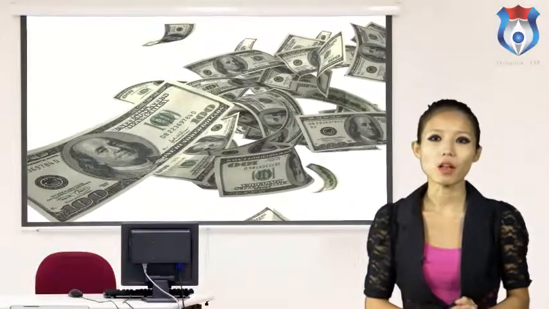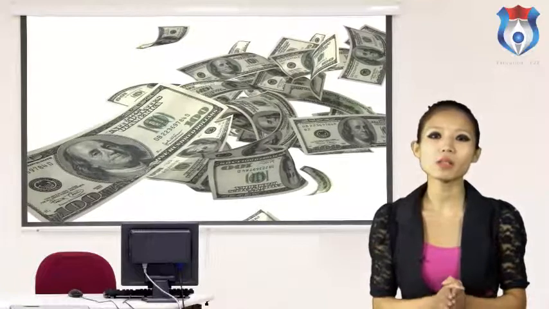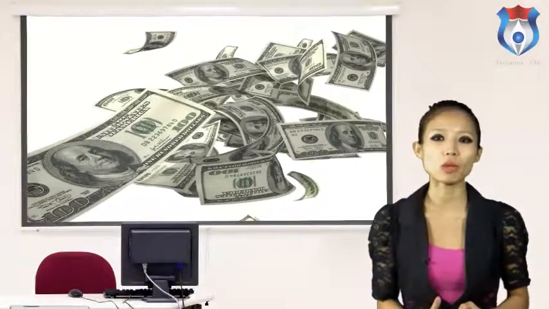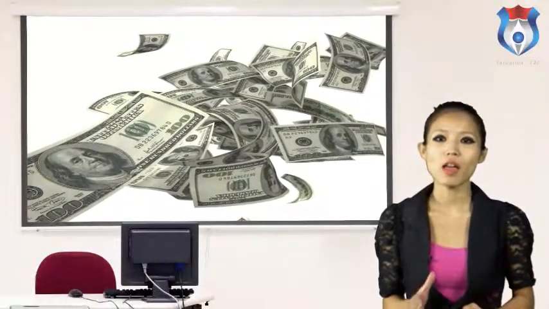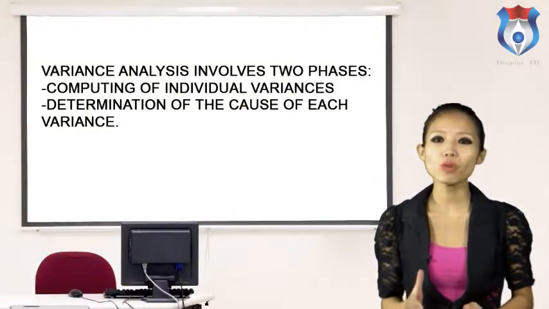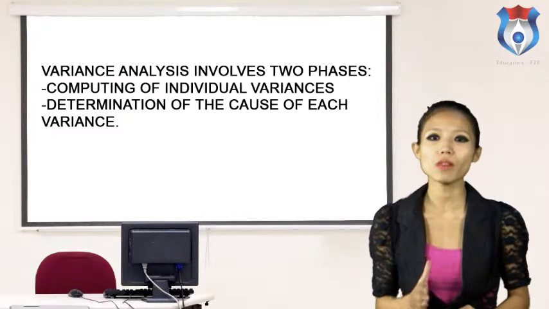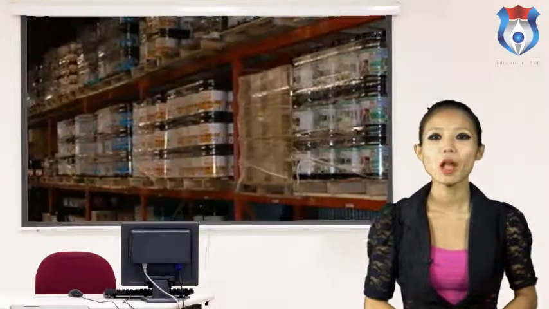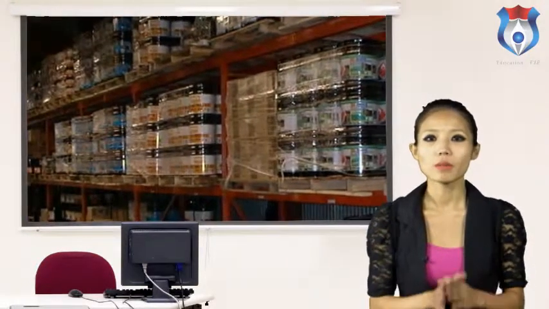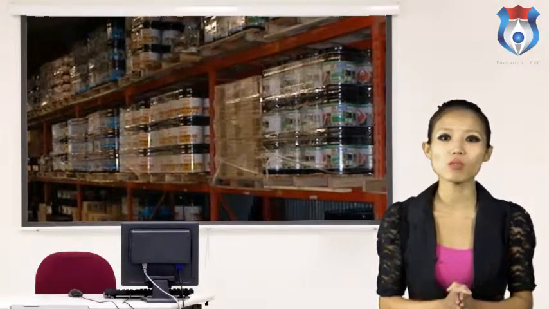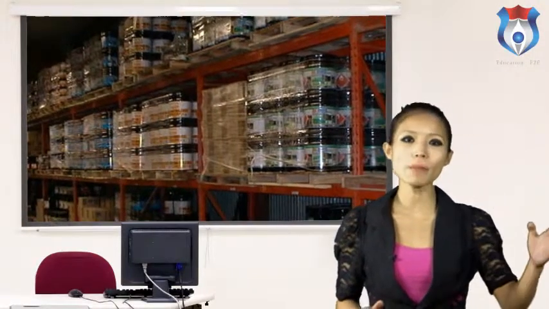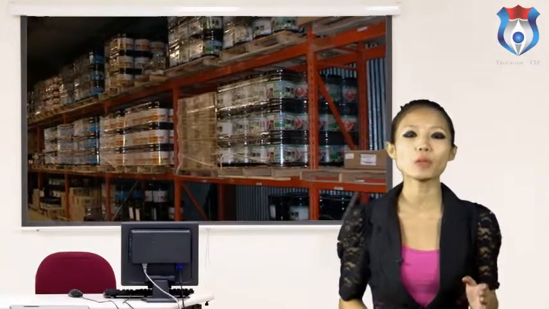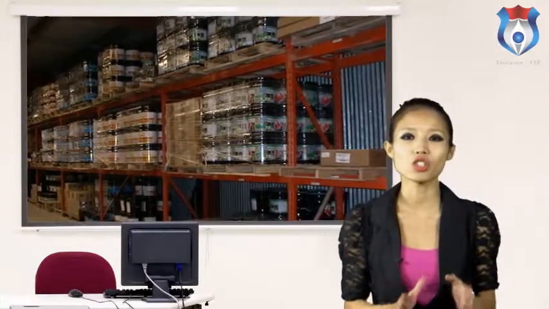Variance analysis. Variance analysis can be defined as a process of computing the amount of and isolating the cost of variances between actual cost and standard cost. Variance analysis involves two phases: computing of individual variances and determination of the cost of each variance. Material usage quantity. The material quantity or usage variance results when actual quantities of raw materials used in production differ from standard quantities that should have been used to produce the output achieved.